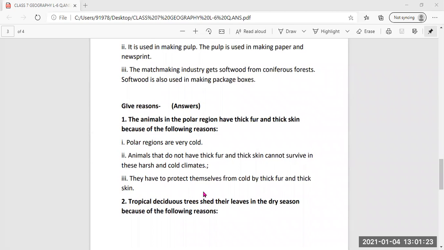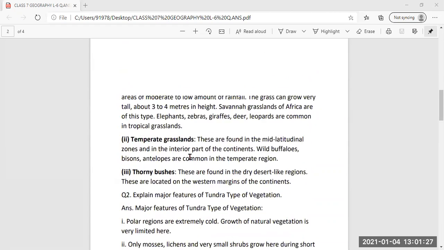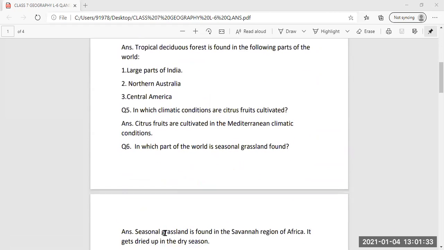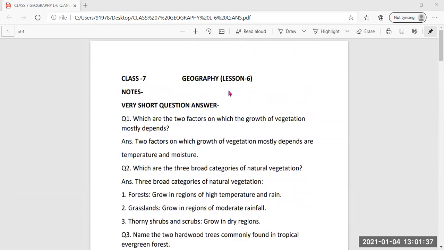You can do all this work in your notebook neatly, and first write this in your notes. For the extra questions also give the heading. Plus you have to write down geography lesson 6 and mention the name of the lesson also. Clear? Do it neatly, because for the second notebook assessment I can ask the work of this lesson. Am I clear? If any doubt, you can ask me.